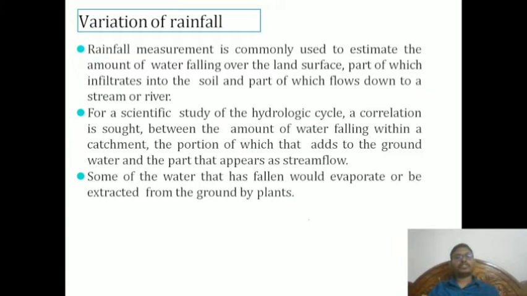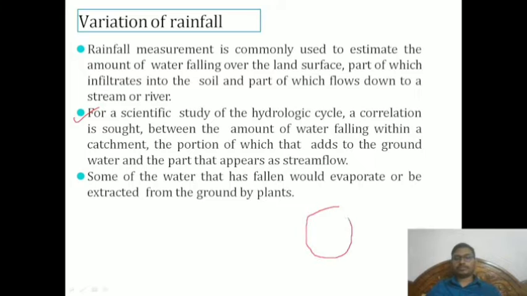Rainfall measurement is commonly used to estimate the amount of water falling over the land surface, part of which infiltrates into the soil and part of which flows down to the streams or rivers. For a scientific study of the hydrological cycle, a correlation is sought between the amount of water falling within a catchment and the portion of that water which adds to the ground. That's what I discussed in the earlier video also.